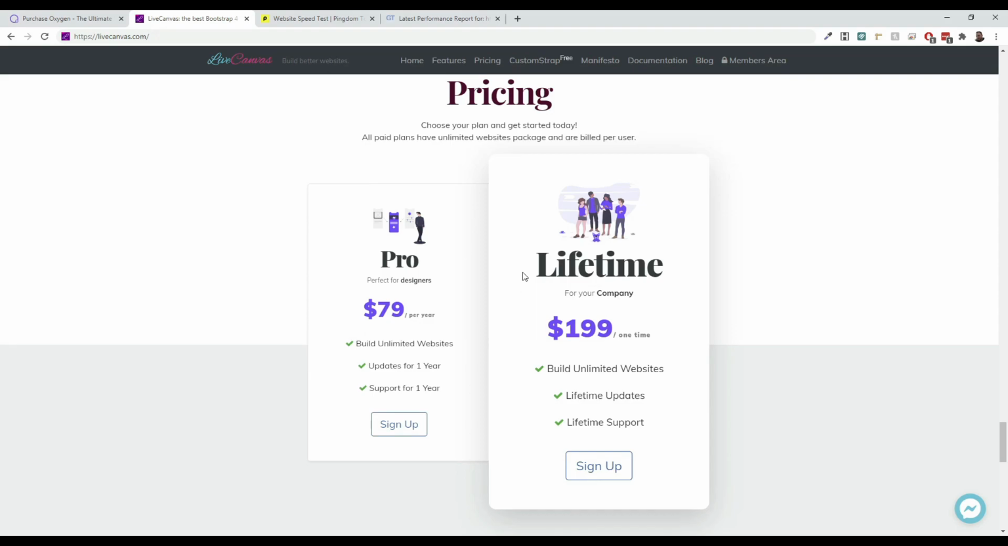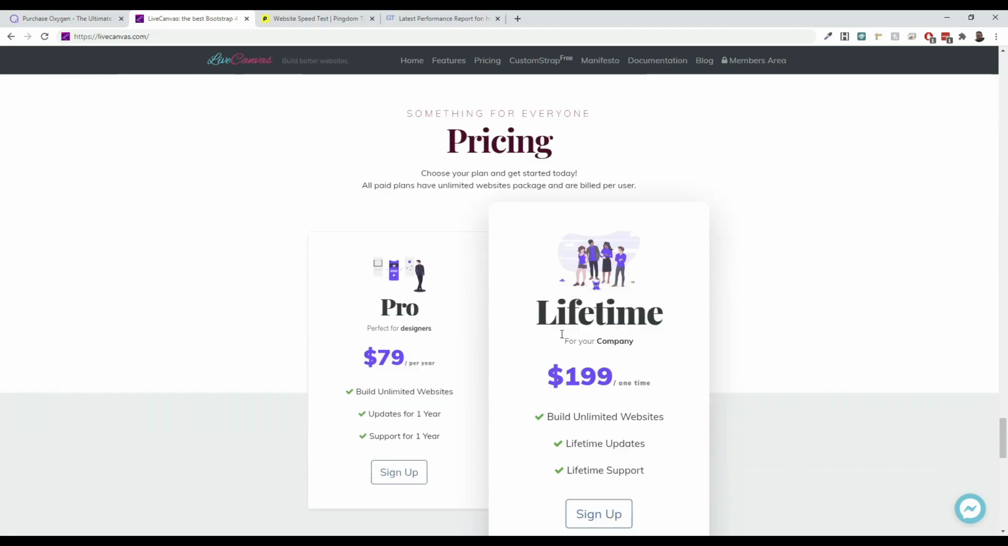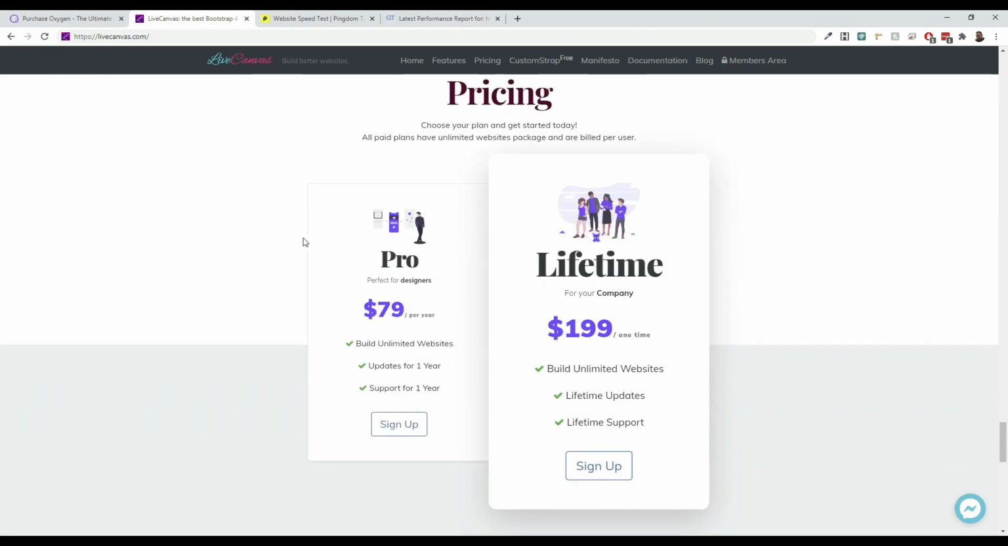I love lifetime pricing. I know that it's not feasible forever, but I think that it's a really cool package, and I'm glad that they're adding it in here because it keeps everything more competitive. It keeps everybody on their toes.